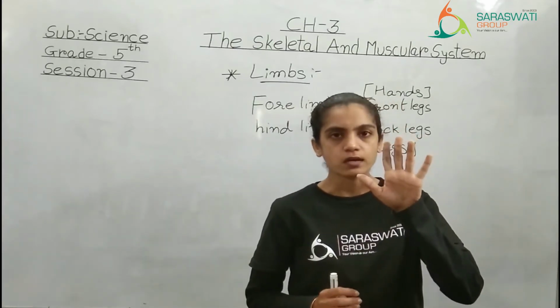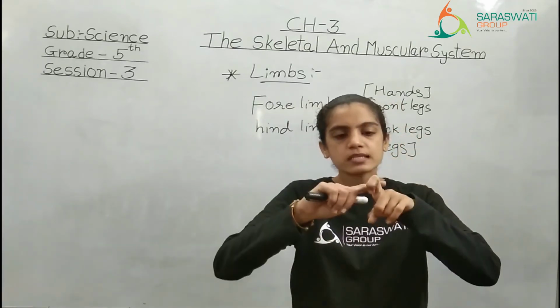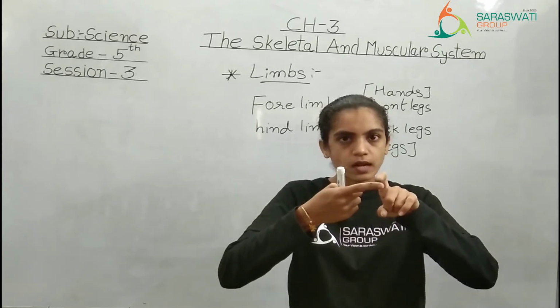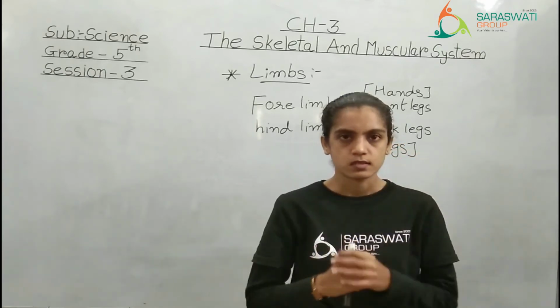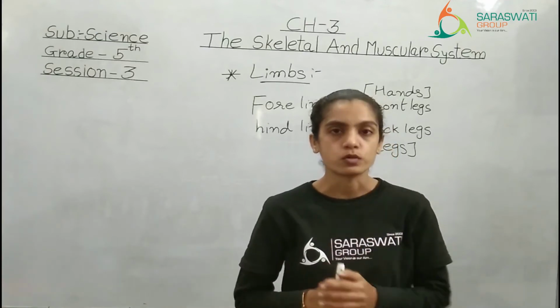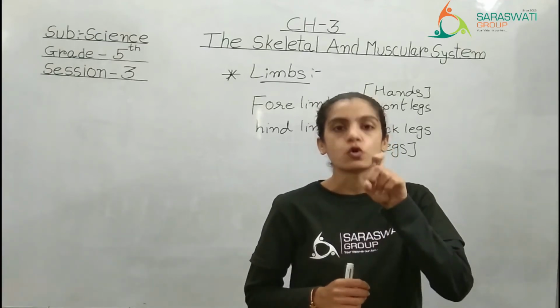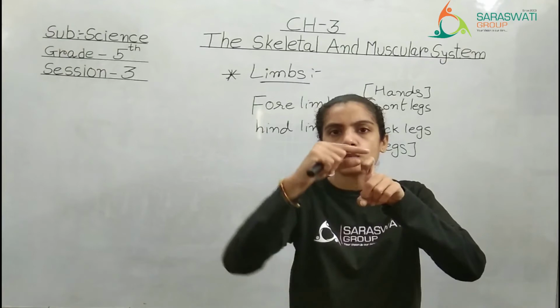Right, this is a finger. If you bend it, you can see there are three bones. So all the fingers are not made up of only one bone. They have three bones. You can count, very small bones.